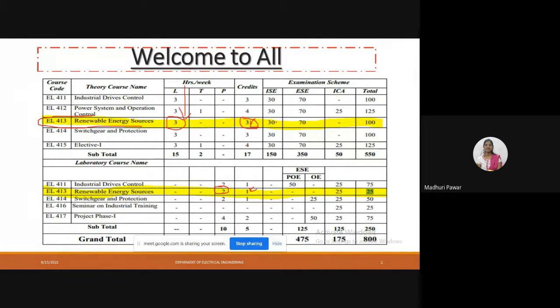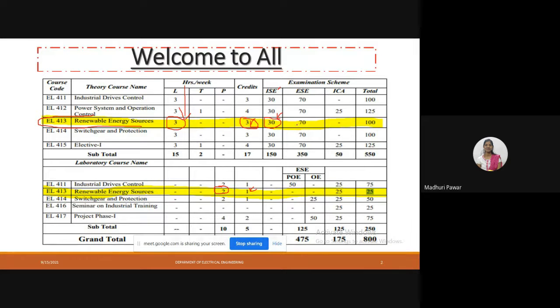For getting subject marks, you have to attend the ISC test compulsorily. Then and only then can you get marks out of 30 for ISC.